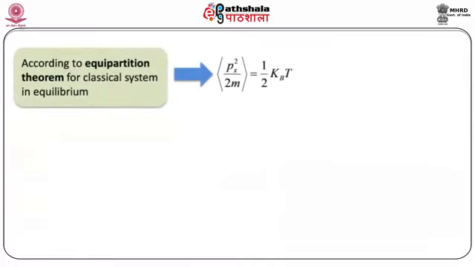Now, according to the equipartition theorem for a classical system in equilibrium, the average value of, let's say in the x direction, px square by 2m is equal to half kBT, where kB is the Boltzmann constant and T is the temperature. This is also true for the other two directions: the averages of py square by 2m and pz square by 2m are each equal to half kBT.